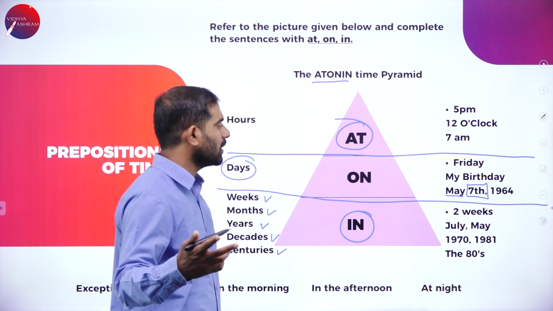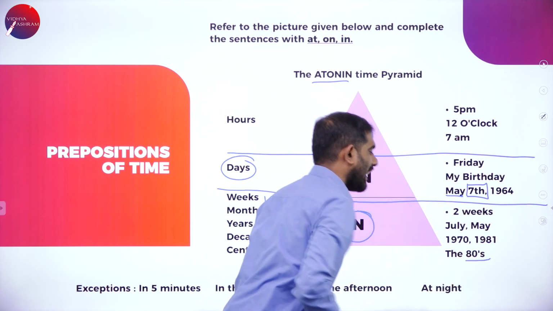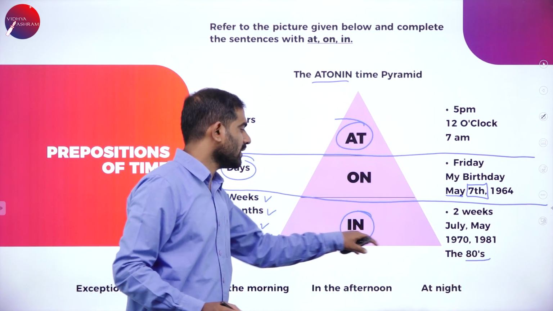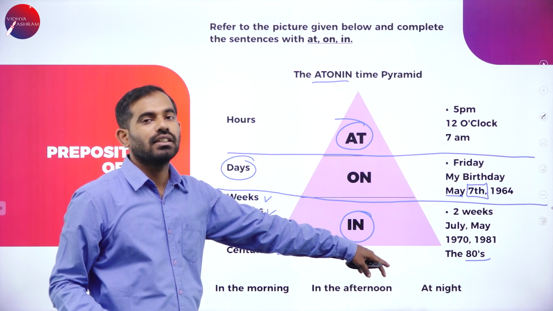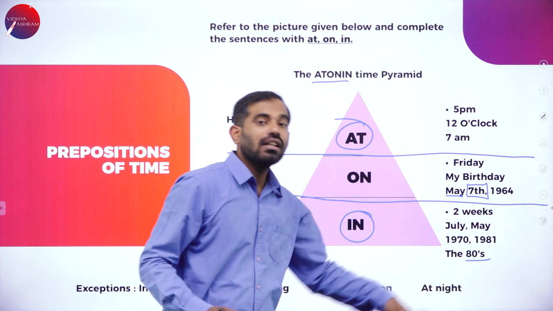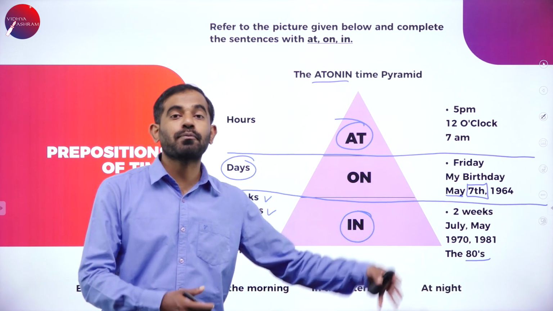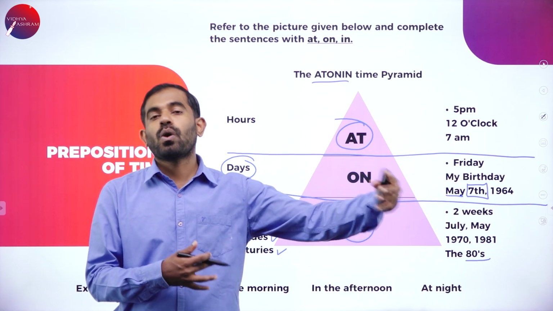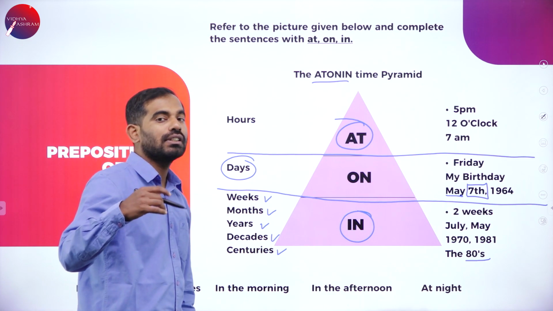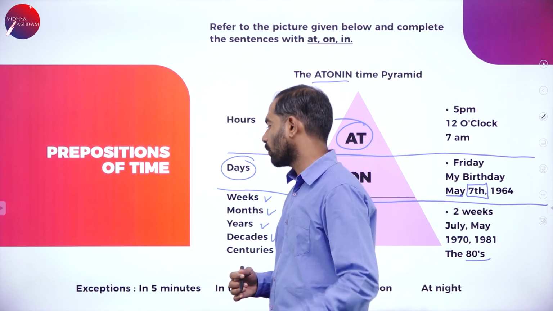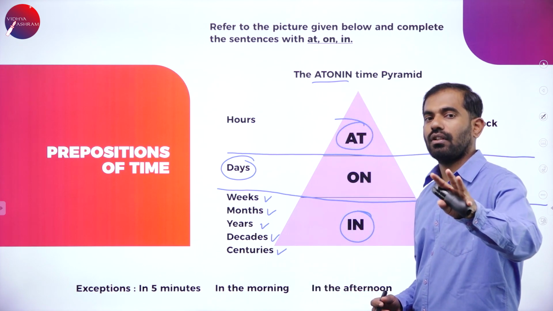July, May, months, as I told you, years, and even the 80s. In the 80s, in the 20s. Don't forget, in the 80s, bell-bottom pants were very famous. I'm talking about a fashion which was very famous. There is an exception, a rule you need to know. What are these exceptions? In 5 minutes. We're talking about 5.